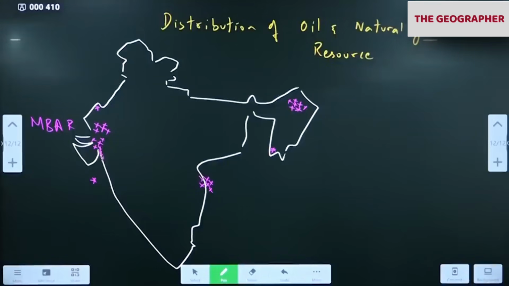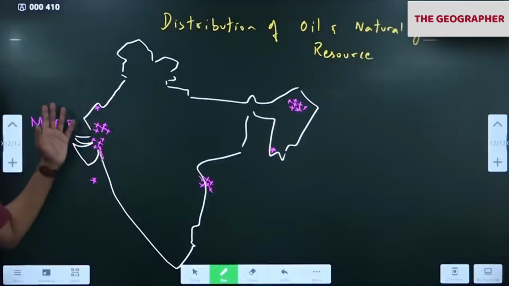M is Mangala, B is Bhagya, A is Aishwarya, R is Rajarajeshwari. These are prosperous oil fields of Rajasthan. You got it? Remember I was telling you the other day, Rajasthan was not a desert. In the Gondwana period, a lot of oil sediments are there here. Now it is desert because of the present climate, because it is in the rain shadow zone of the Aravalis. It is desert now because earlier it was not a desert.